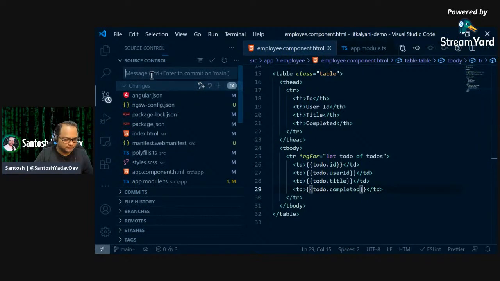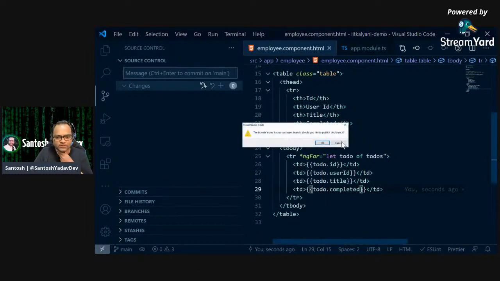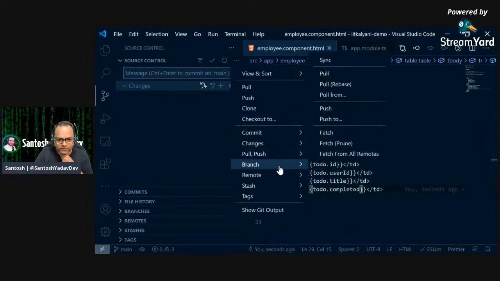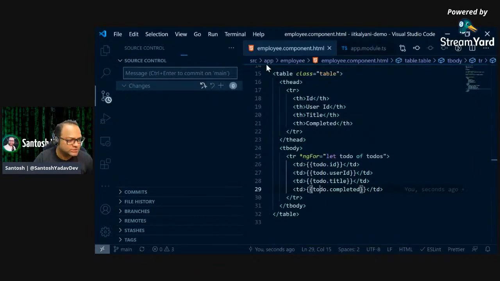Stage. This is the initial commit, and I'll just check in, and then I'll push. So I can just push it from here. So I just pushed it on my GitHub account.